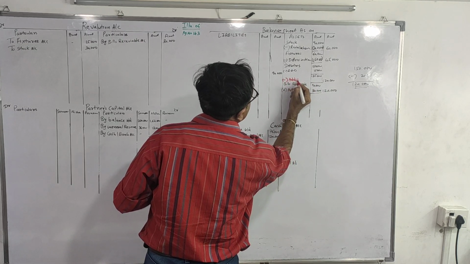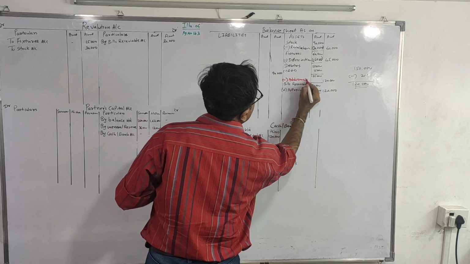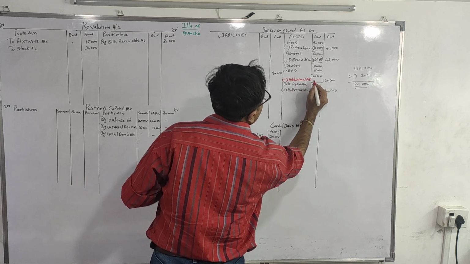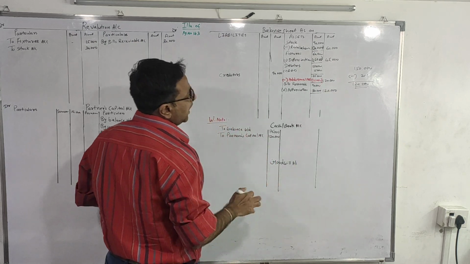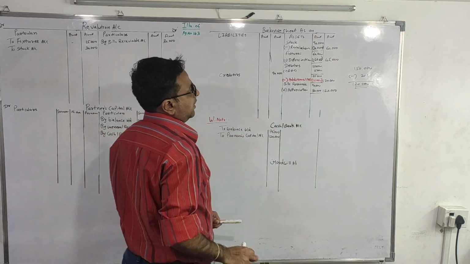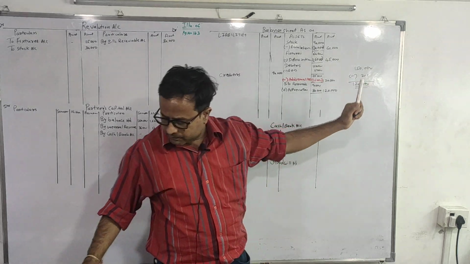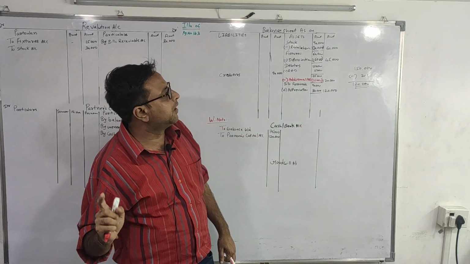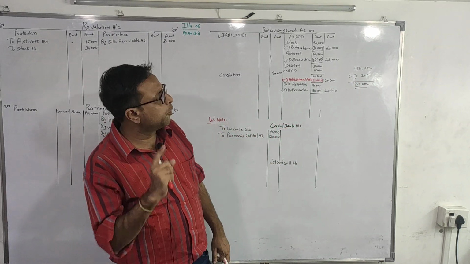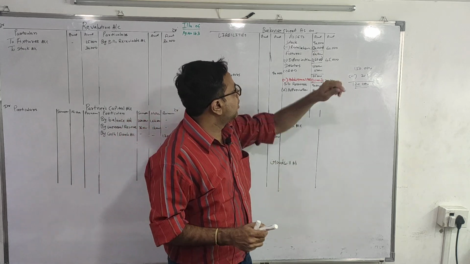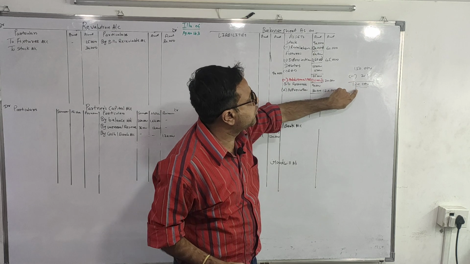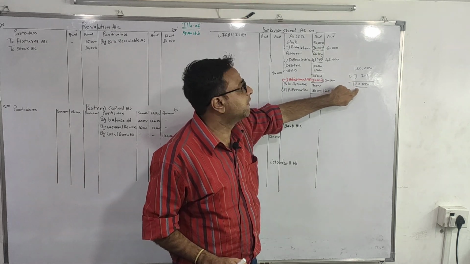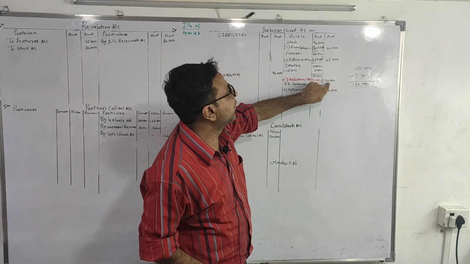So write additional RDD by 15,000. How did you arrive at 15,000? Given in the question, debtors at book value less a provision of 20%. So I will calculate on the original amount. 1,50,000 minus 20% comes to 1,20,000. So this is the revised value of my debtors, which is 1,20,000.